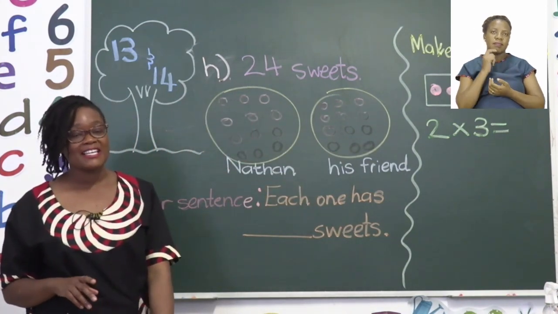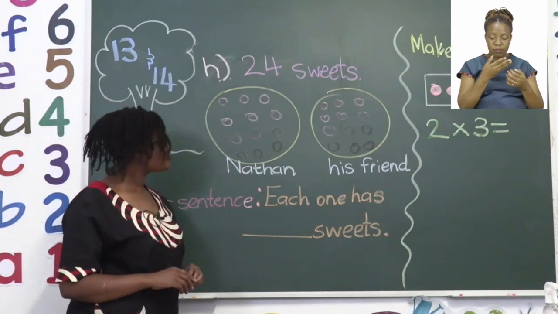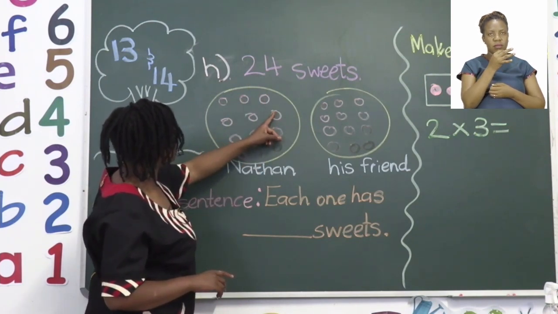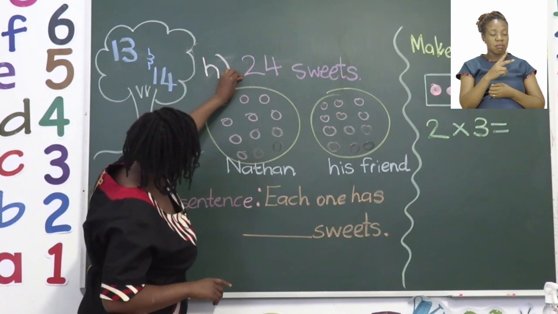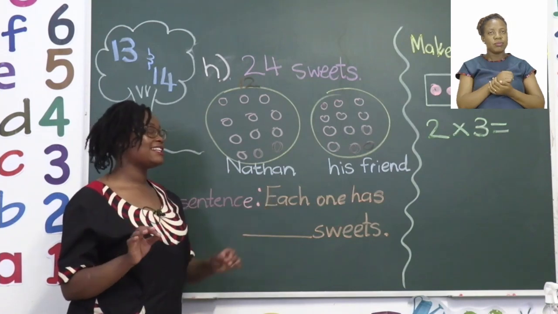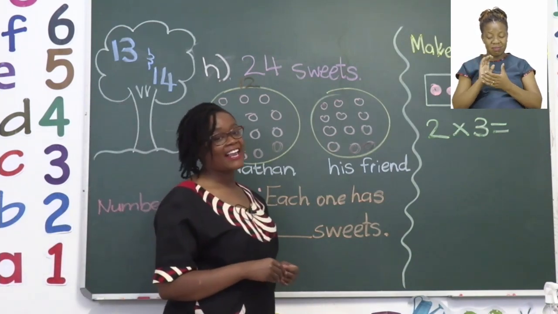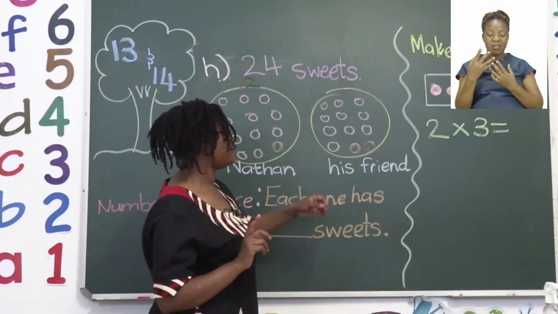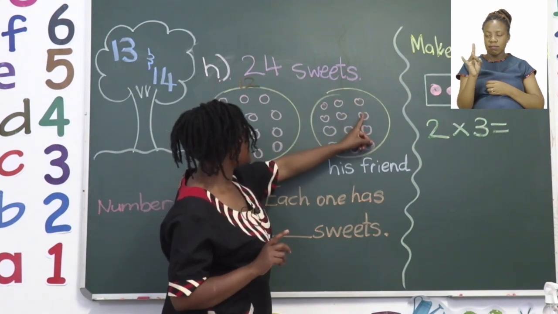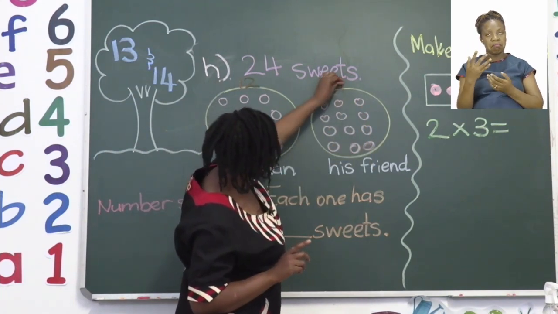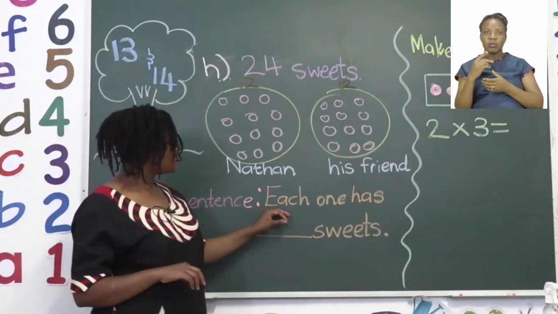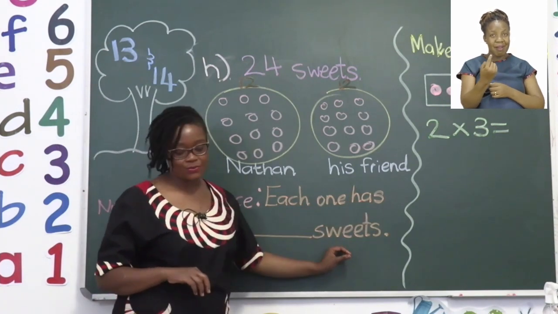So we need to count how many each friend has. Let's start with Nathan. 1, 2, 3, 4, 5, 6, 7, 8, 9, 10, 11, 12. Nathan seems to have 12 sweets. Now, in order for us to make sure it's correct, we also need to count how many his friend has. And they need to have the same number. So let's count and see. 1, 2, 3, 4, 5, 6, 7, 8, 9, 10, 11, 12. Yes, they both have the same number of sweets. So our statement can actually say each one has 12 sweets.